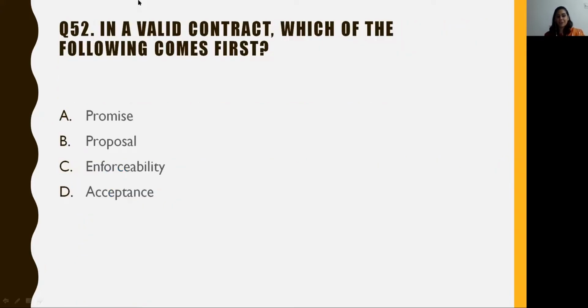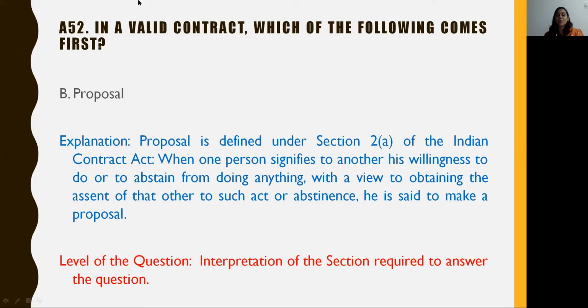Coming to question number 52, which is from the Indian Contract Act, it states, in a valid contract, which of the following comes first? A. Promise, B. Proposal, C. Enforceability, and D. Acceptance. The answer to this question is option B, that is proposal.